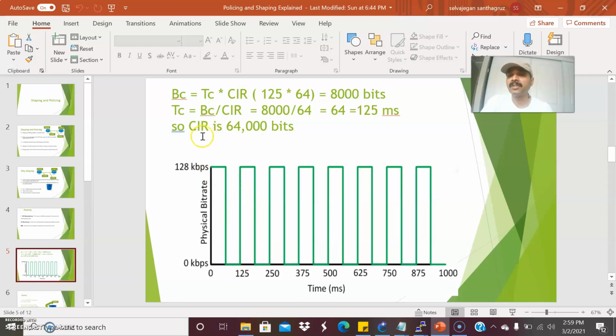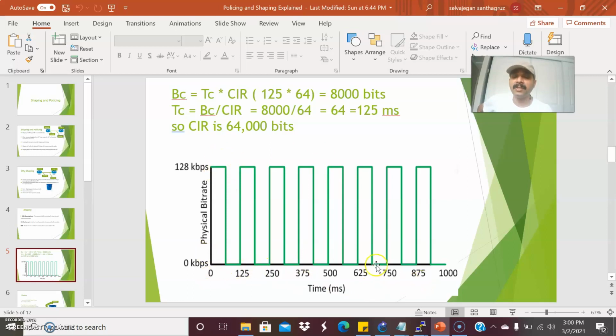So with that calculation, to achieve a CIR, that is the committed information rate, the bit rate that we pay the ISP for, which is a limited rate of 64 kbps, 50% of the time we will be sending the traffic and 50% of the time we will be pausing the traffic. Totally, if you calculate overall, it will come to 8 into 8000 bits. Each of these is what we call a Bc. Bc, as already told, is the committed burst. It's the amount of traffic sent during a certain interval.